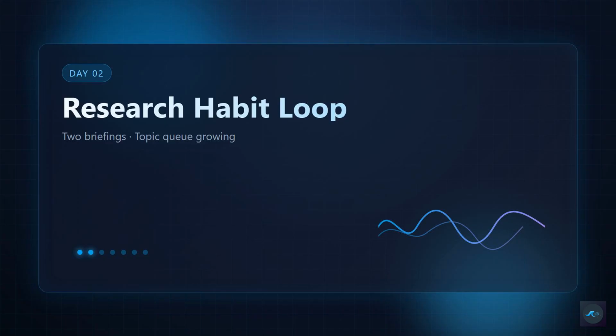By the end of this video, you'll run your second Perplexity briefing, add a second topic to your queue, and learn the refinement loop that turns raw briefings into publish-ready angles. Still no Claude. Still no N8N. Week 1 is research discipline only.